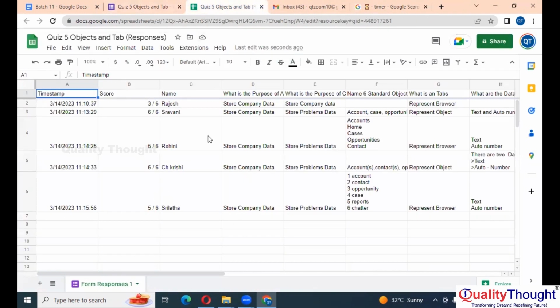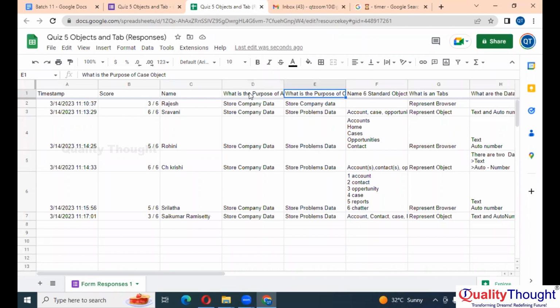Let's check. The first question was, what is the purpose of the account object? Stores company's data. Perfect answer. What is the purpose of the case object? Stores company data. No, actually, we store the problems data.